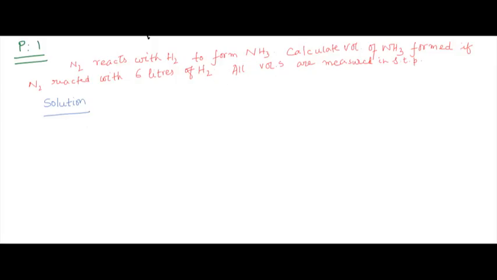Okay, so first again we go to our first step, that is write the reaction. N2 plus, I already know the balanced equation now. So I write the volumes first, 1 volume, 3 volume, 2 volume. Okay, so next, what has been given?